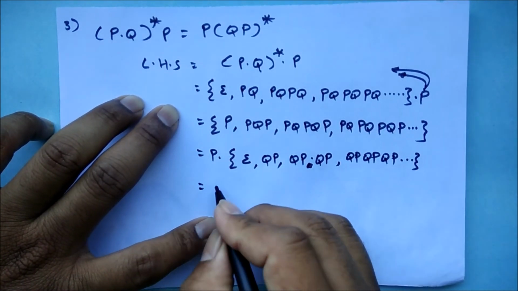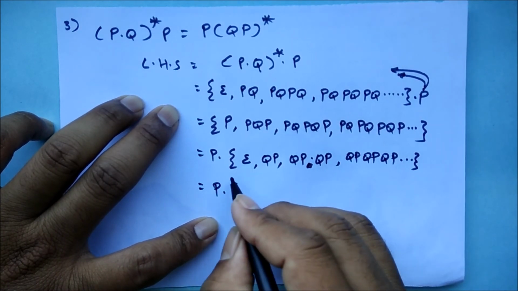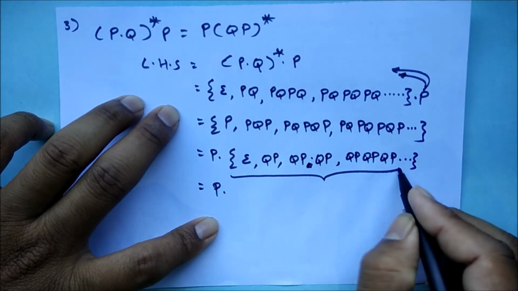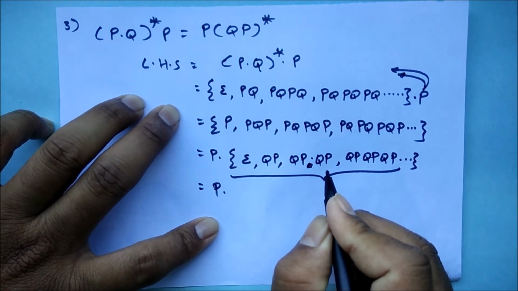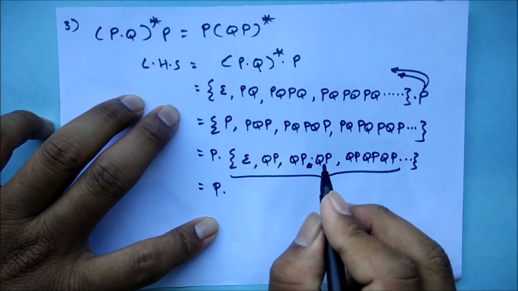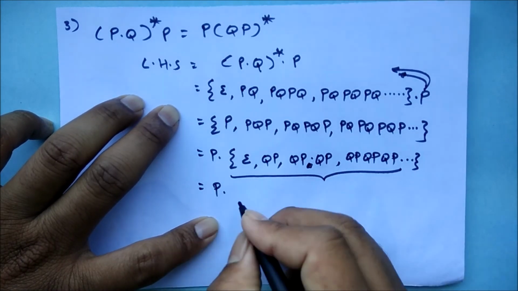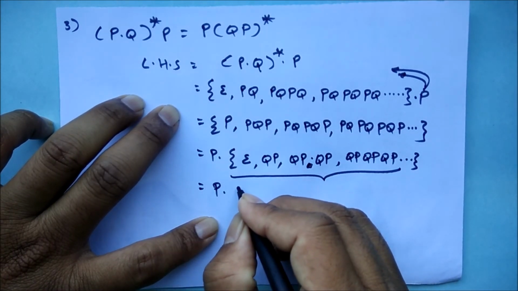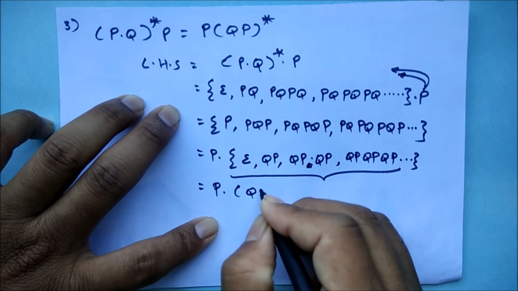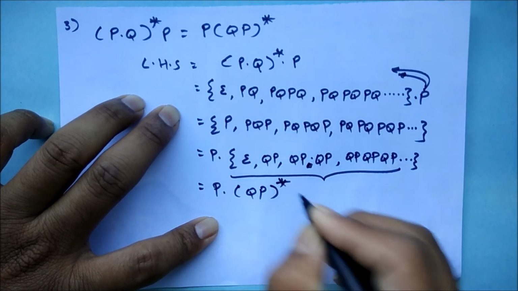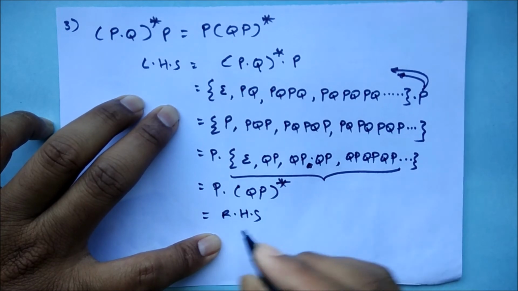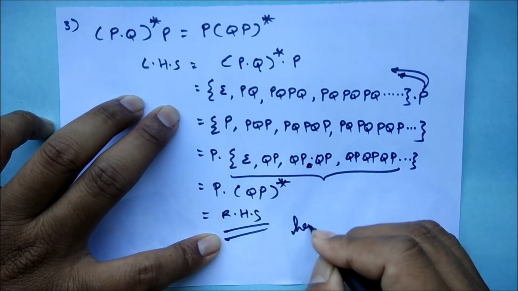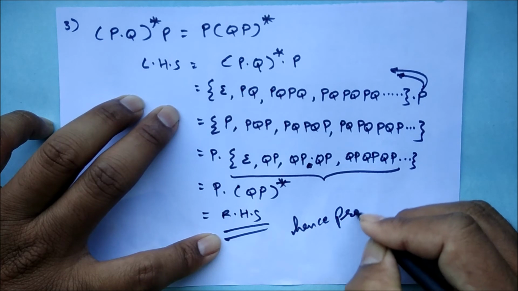So if you see this pattern, my dear friends, this is all possibilities of Q dot P, isn't it? So what I can write here is QP closure, which is equal to RHS, and hence proved,